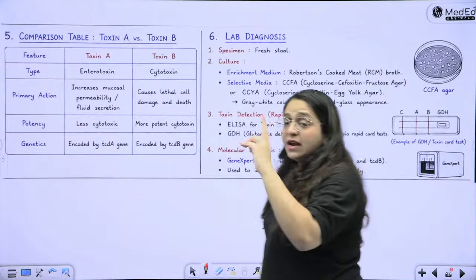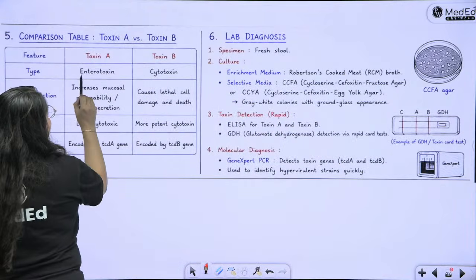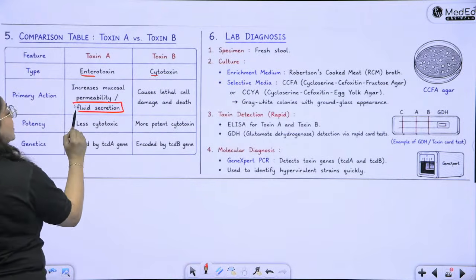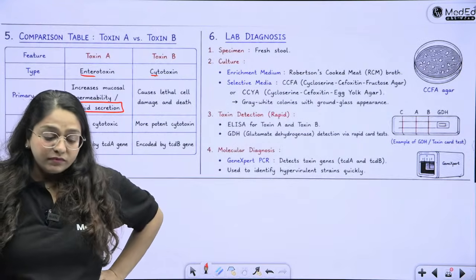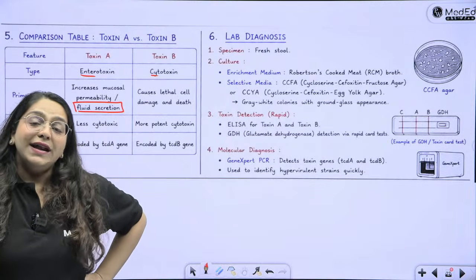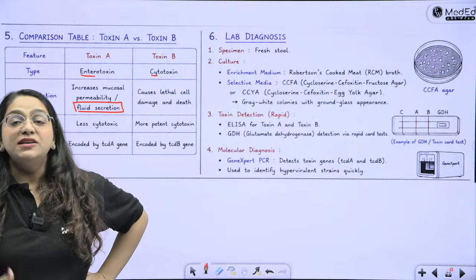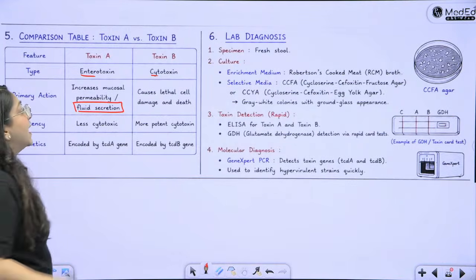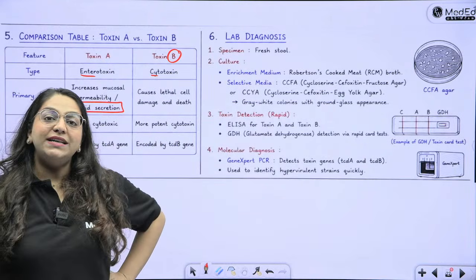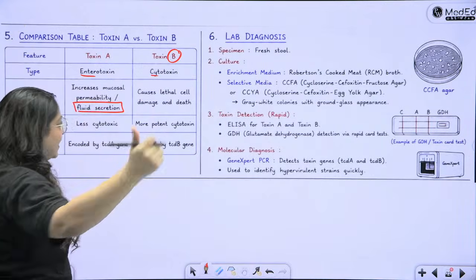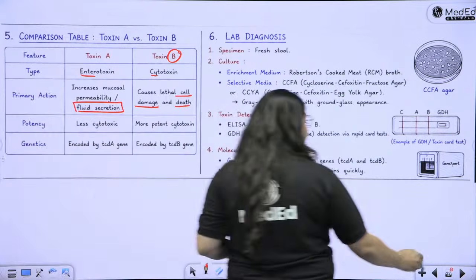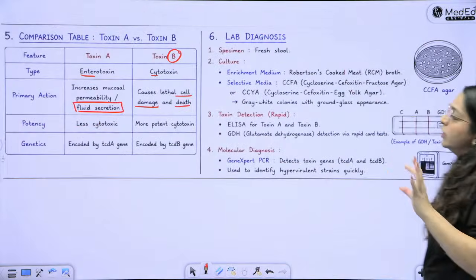Okay. Difference between toxin A and B. Toxin A, like I said, is an enterotoxin. B is a cytotoxin. It increases mucosal permeability and fluid secretion like most enterotoxins. Even E. coli's toxin was an enterotoxin. Even Staph aureus produces enterotoxin. So enterotoxins all lead to increased secretions and they all lead to secretory type of diarrheas. But if toxin B starts acting, it starts to kill the cells and leads to cytotoxicity and inflammation. As a result of that, there is cell damage and cell death, which leads to that pseudomembrane or pseudomembranous colitis kind of a feature. Okay?